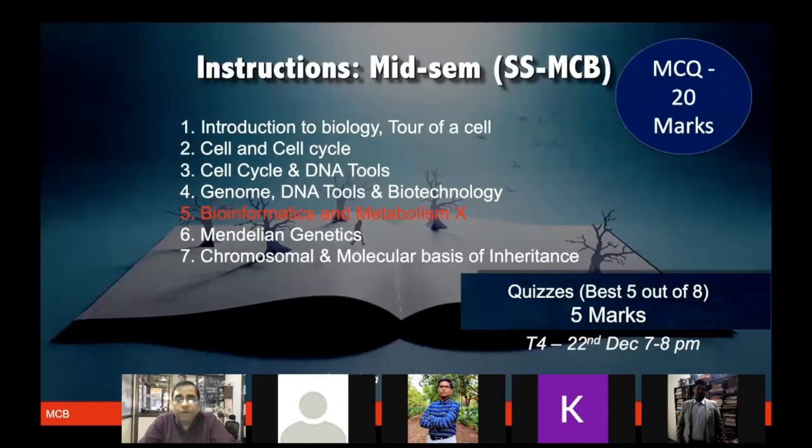Finally, just to conclude, the midsem plan is going to be MCQ based, at least for my part of the MCB module. MCB has two modules. One is what I am finishing today. The other is going to be taught by Professor Shilaja Nair. She will be your new professor and instructor from the next class on Friday. From my lectures, 7 lectures, one lecture I have removed so that you can focus for your midsem on the remaining 6 lectures.